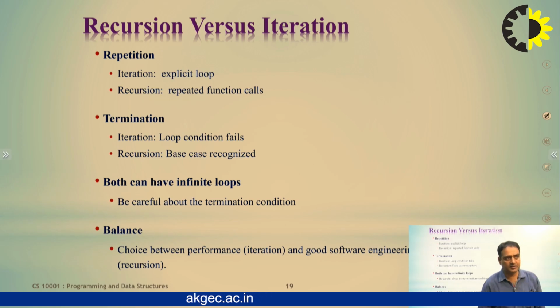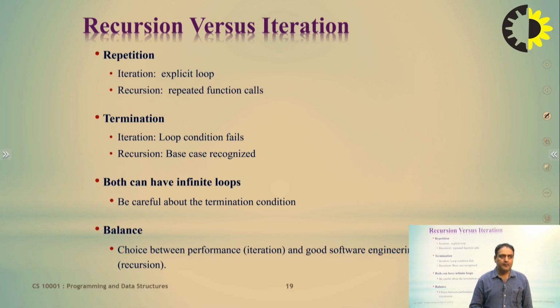In the context of termination, iteration ends when the loop condition fails, while recursion ends when the base case is recognized. When the condition fails, the iteration does not continue. But in the case of recursion, the function calls itself again until the base condition is recognized. Both can have infinite loops, so be careful about the termination condition. Software engineers must balance the choice between performance and good software engineering, that is recursion.